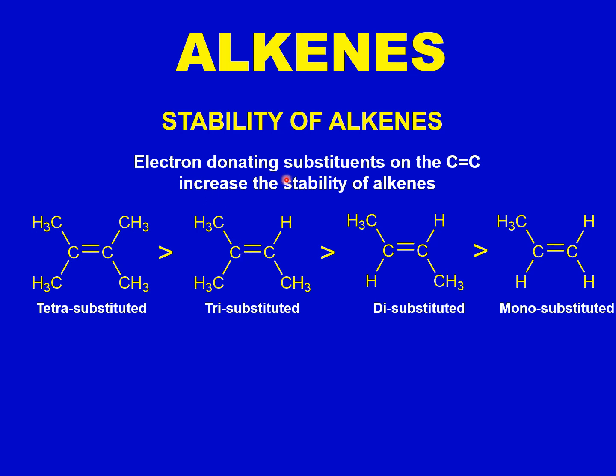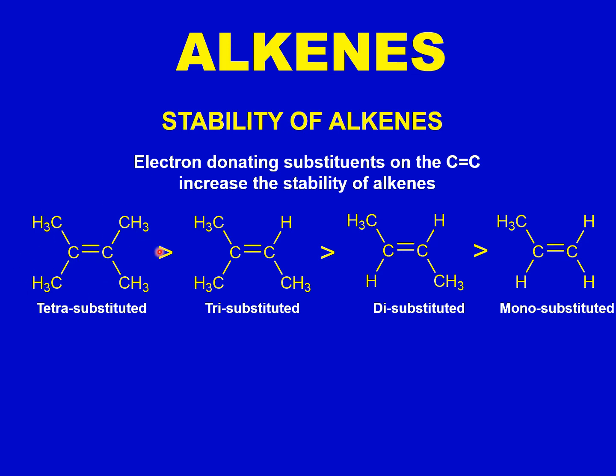As we said earlier, the number of substituents present on the carbon-carbon double bond is directly related to the stability of these alkenes. So the more the number of substituents or electron donating substituents, the more the stability. Here in these examples, you see that this carbon-carbon double bond is substituted with alkyl groups.